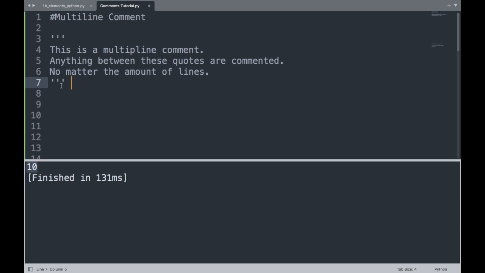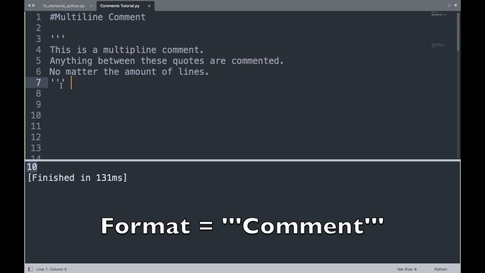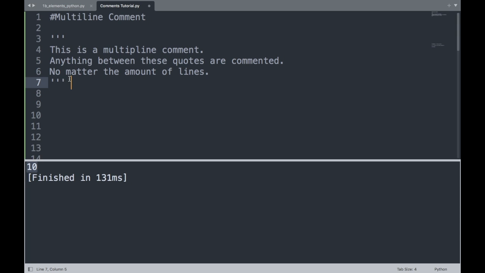So now let's talk about the third and final type of comment, and it is a multi-line comment. Within this multi-line comment, there are three styles that you can use. The first one is the triple apostrophe at the beginning and the triple apostrophe at the end. Everything in between the triple apostrophes is considered a comment, and it doesn't matter how many lines are in between these triple apostrophes. So what do I mean by that?